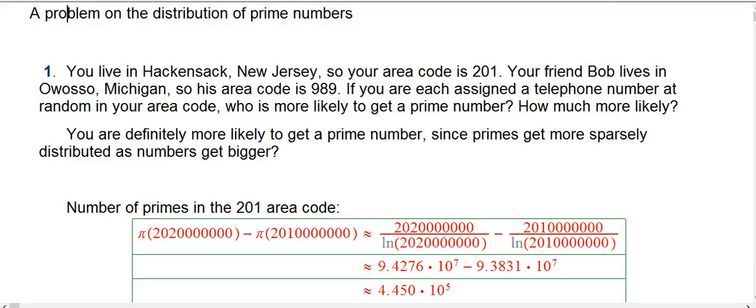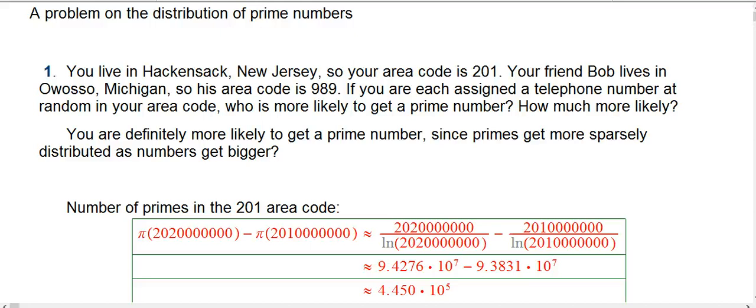So here's a problem like some of the ones in our book at the start of the exercises for 3.3. It's about the distribution of prime numbers. And here it's going to be a rare time when we use a result that's way beyond what we can prove with our methods, and that's the prime number theorem from the late 19th century, although it was first conjectured almost 100 years before that. So let's get into the problem.